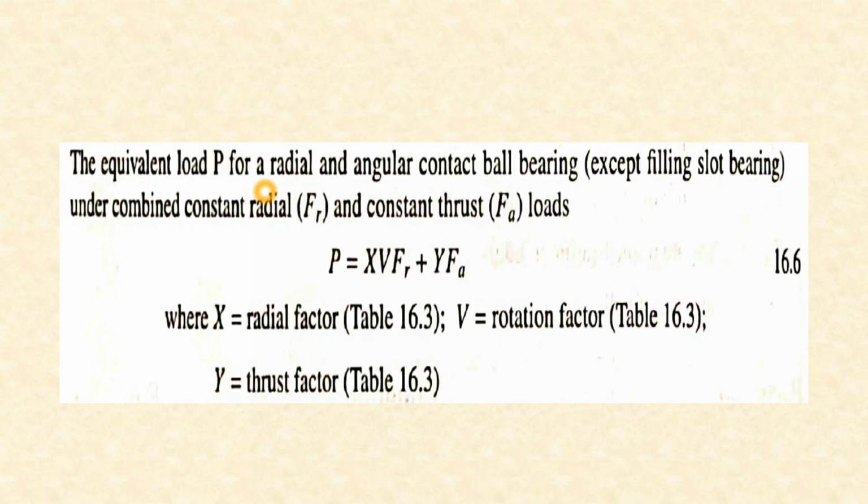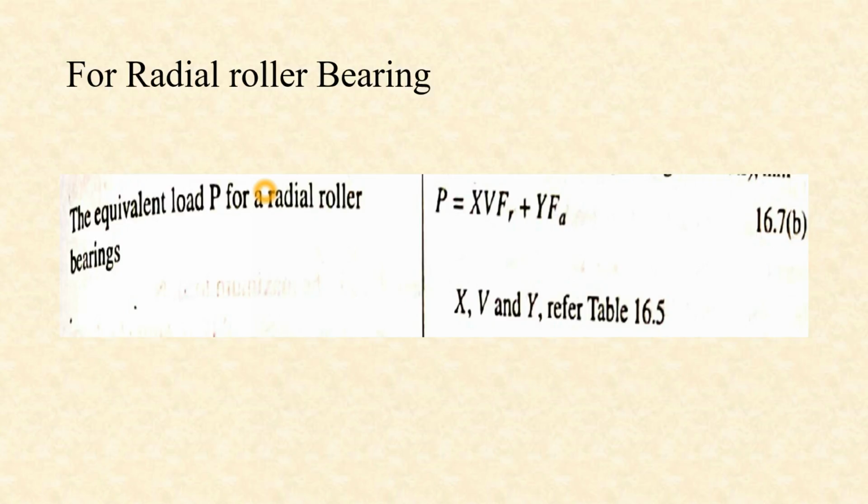This is equation 16.6 given in the design data handbook, and with the help of table 16.3 we can get the values of X, V and Y. If we have the values of X, V and Y, we can easily get the value of capital P, that is the equivalent dynamic load. For radial roller bearing, the equation is this.